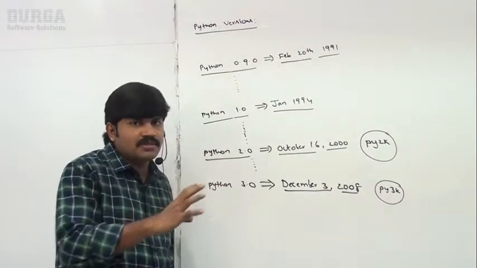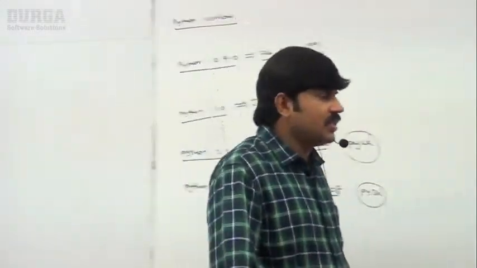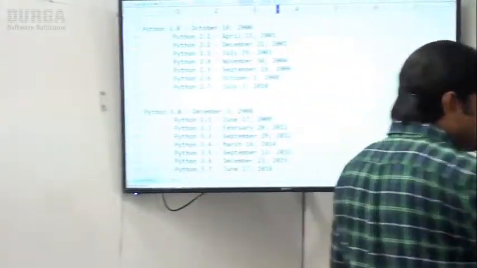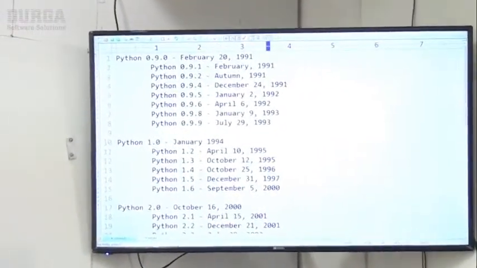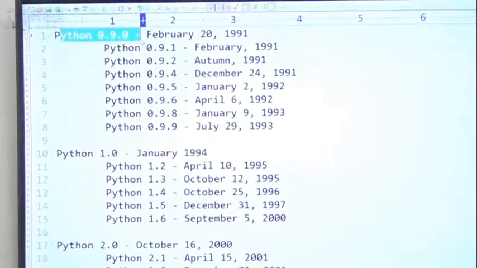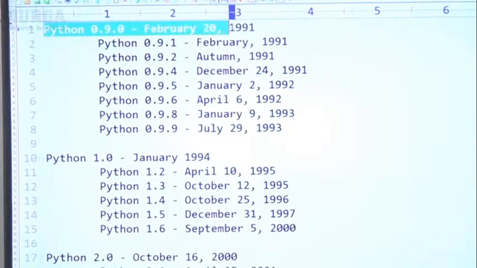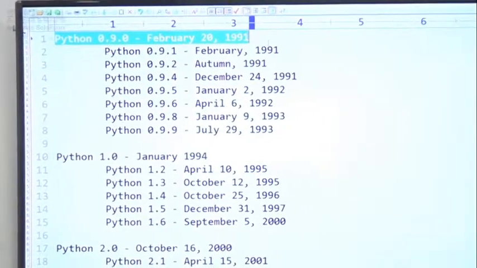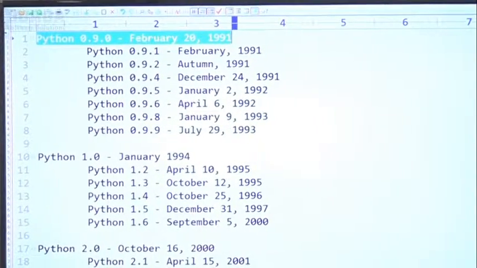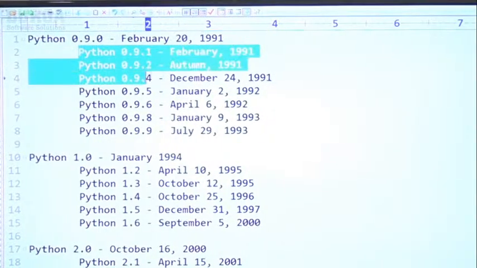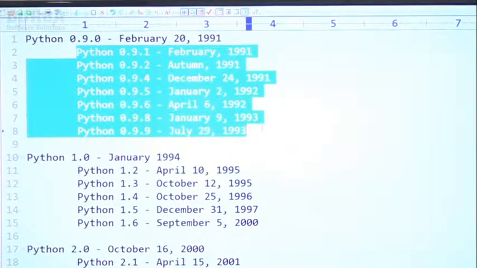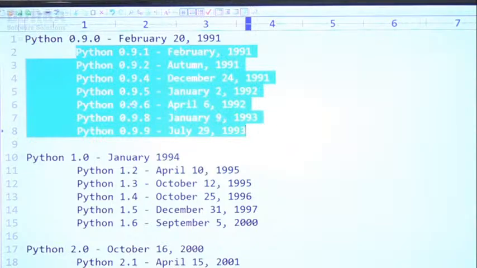Now observe, including subversions also. If you want to have a look once at these things, observe that Python 0.9.0, the original version of Python, came February 20th, 1991. Remember that, okay? Sir, next several subversions came: 0.9.1, 0.9.2, 0.9.4, 0.9.5, 0.9.6, like there are several that came.